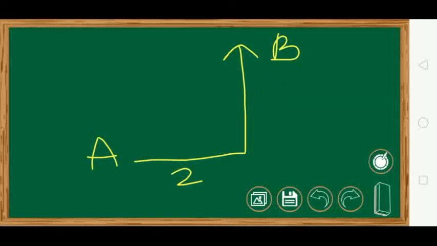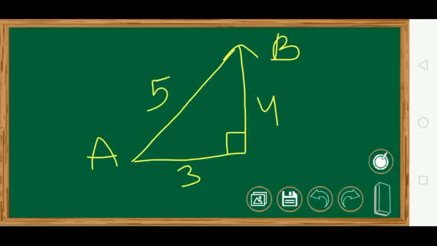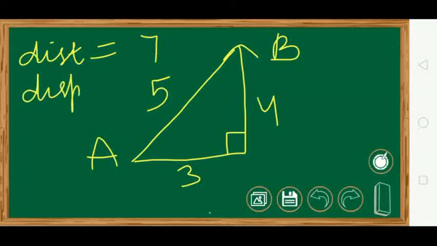3, 4 and 5 are triplets. Suppose this is 3 and this is 4. Join it. This will be 5. 3 square plus 4 square, 9 plus 16, that is 25. 25 root is 5. So here the distance is how much? Distance is 3 plus 4, that is 7. And displacement is how much? 5.